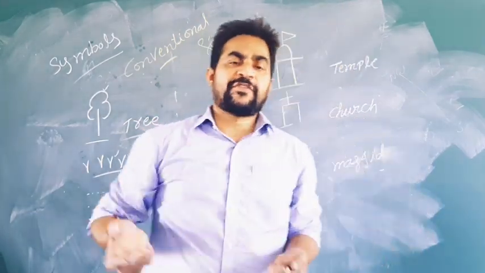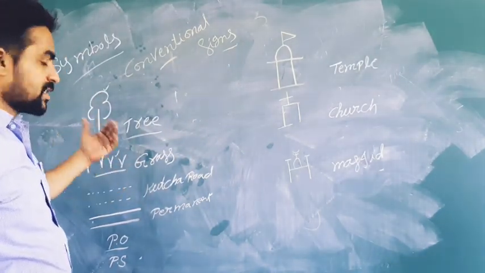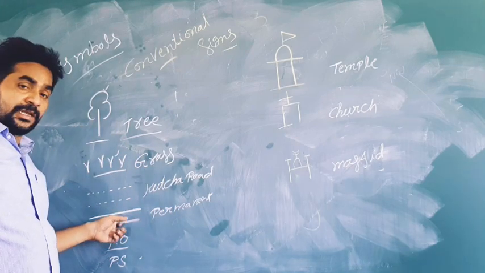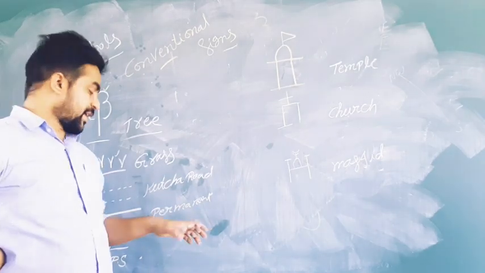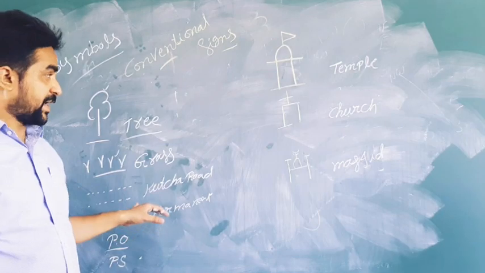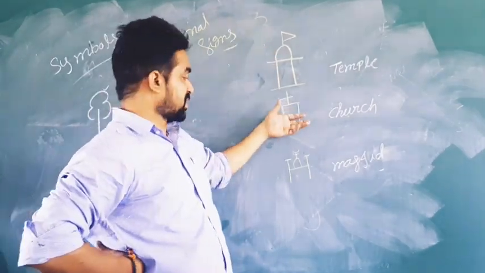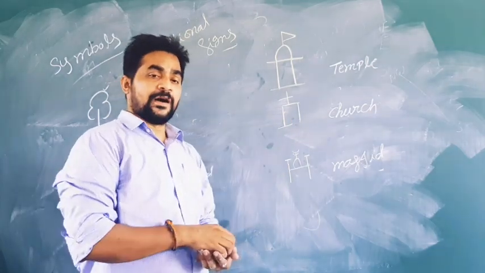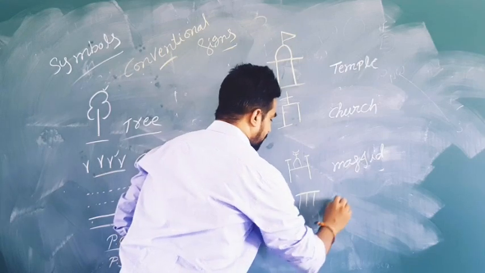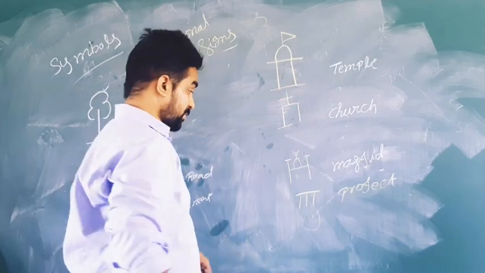So like that, if you want to keep the trees or grass, otherwise a kacha road symbol or permanent road symbol, or for a post office, you can keep PO, or else for a police station, you can write PS. And we have a symbol for a temple, a symbol for a church, a symbol for a masjid, and a project symbol also. This is for a project, like Nagarjuna Sagar project, Bhakra Nangal project.